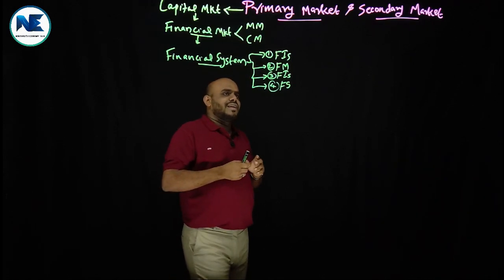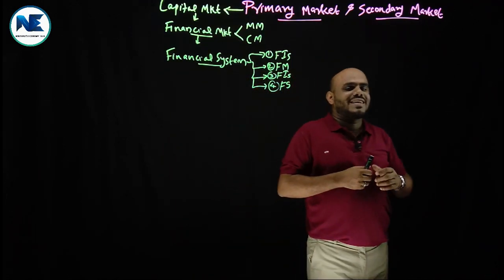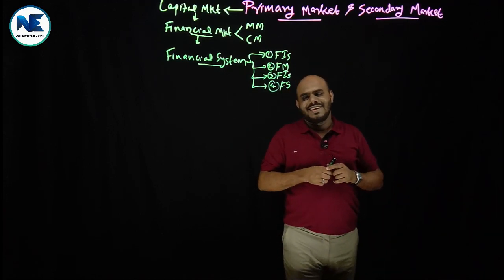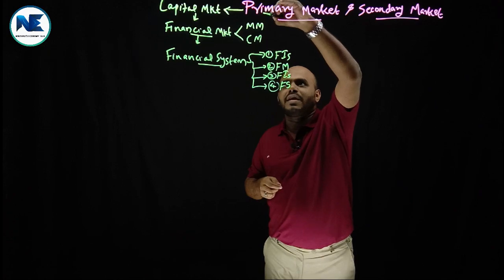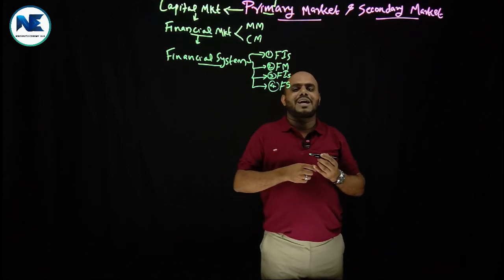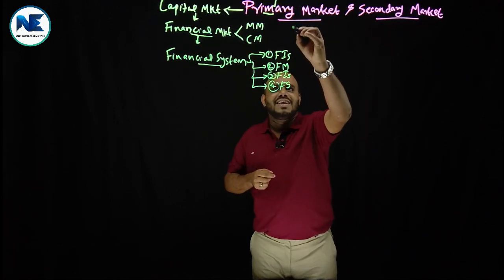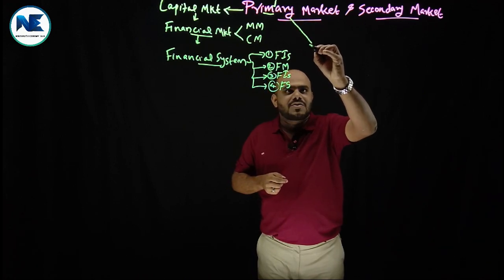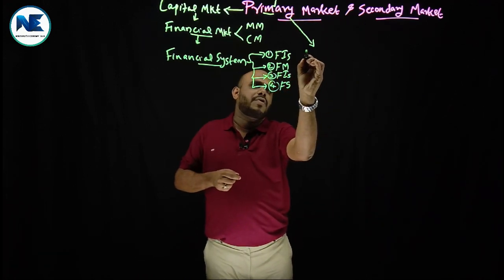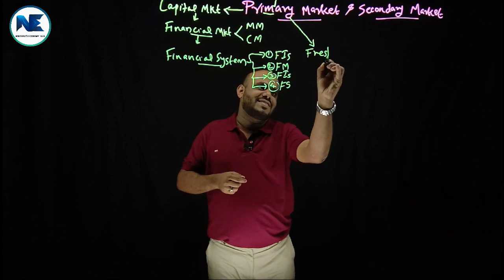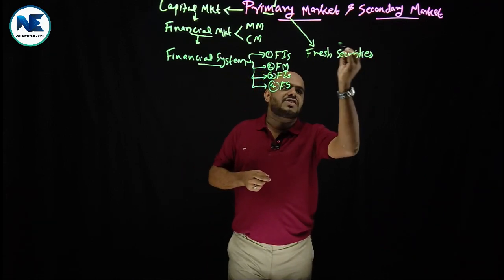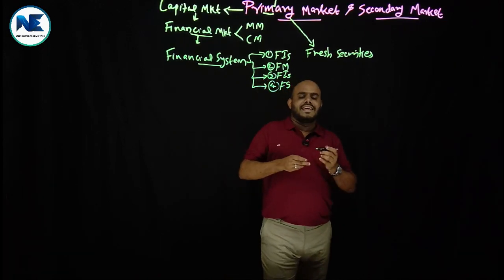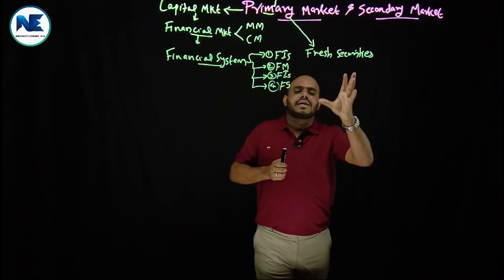Okay. Now, related to primary market and secondary market. Here you can take the term primary. Primary market actually represents fresh securities. Fresh securities, that is primary.